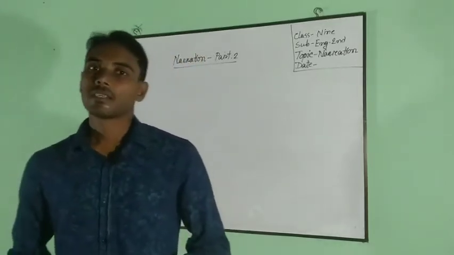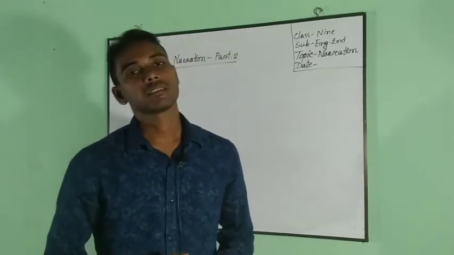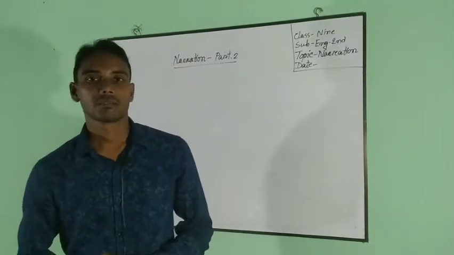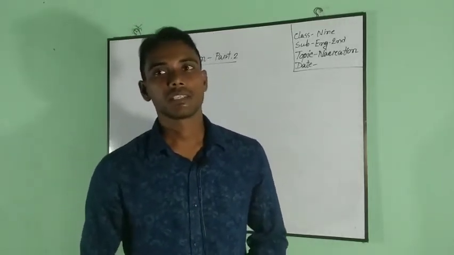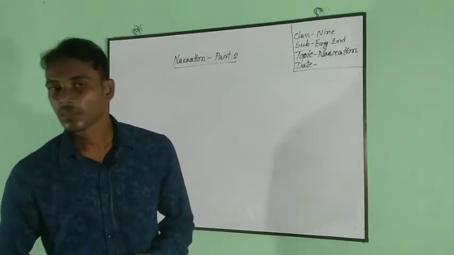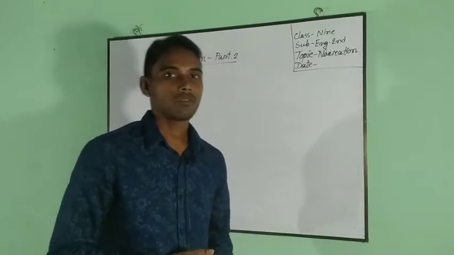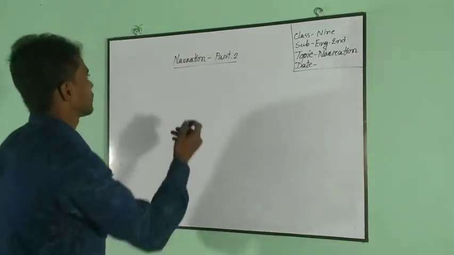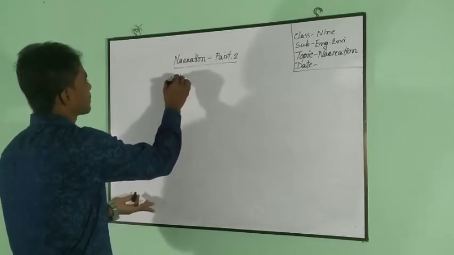Dear students, you know there are 5 kinds of sentences according to meaning. They are assertive sentence, interrogative sentence, imperative sentence, optative sentence, and exclamatory sentence. So today I am going to describe assertive sentence: how to change direct speech into indirect of assertive sentence.